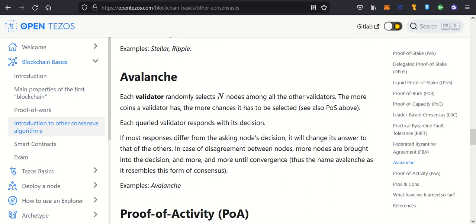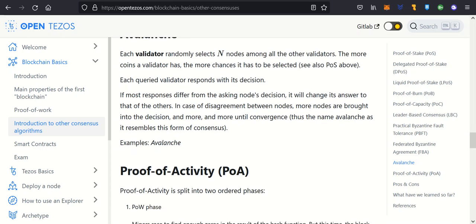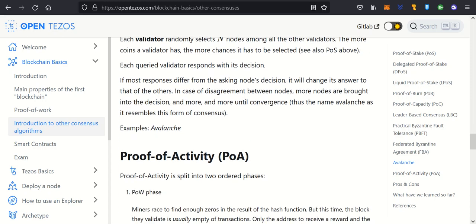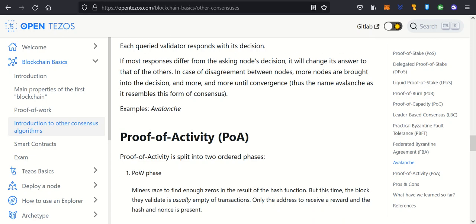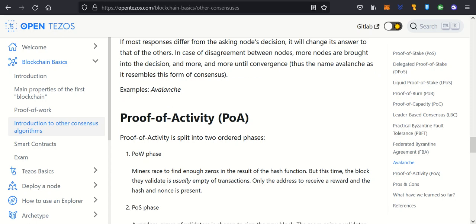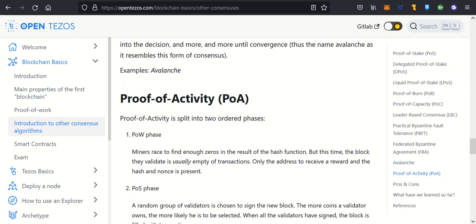Avalanche. Each validator randomly selects n nodes among all the other validators. The more coins a validator has, the more chances it has to be selected. Each queried validator responds with its decision. If most responses differ from the asking node's decision, it will change its answer to that of other nodes. In case of disagreement between nodes, more nodes are brought into the decision, and more, until convergence. Thus the name Avalanche, as it resembles this form of consensus. Example: Avalanche.